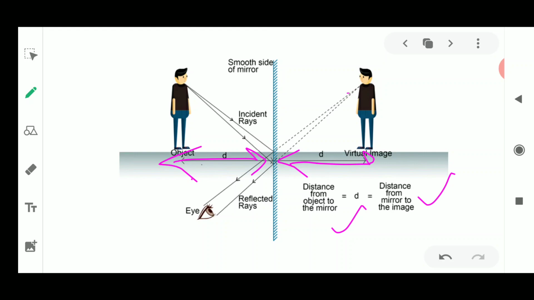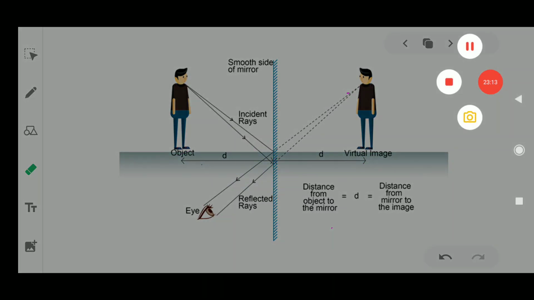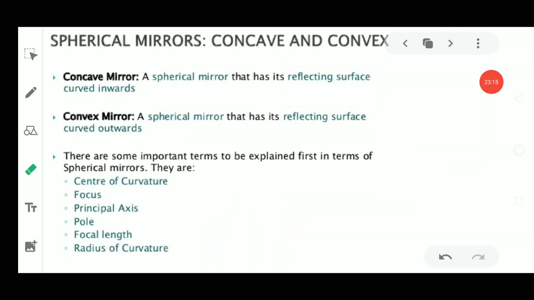Okay, distance of the mirror to an image. Fine, so this is all about the properties of the image which is being formed in the plane mirror. Now we go on to the next slides. Now we will see that there are certain curved surfaces also, which are utilized in the form of mirrors.